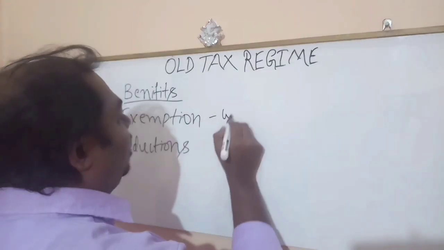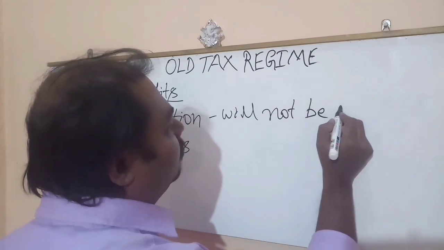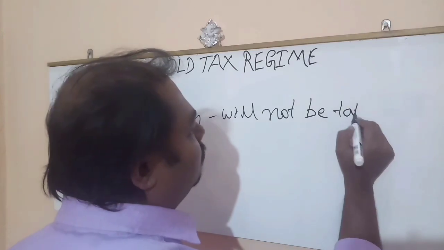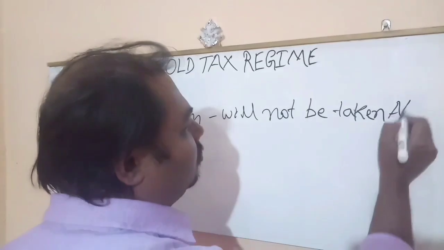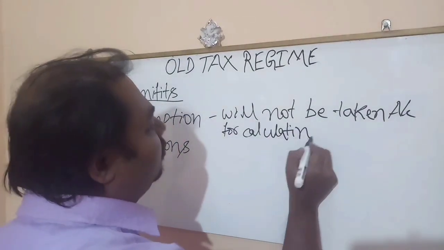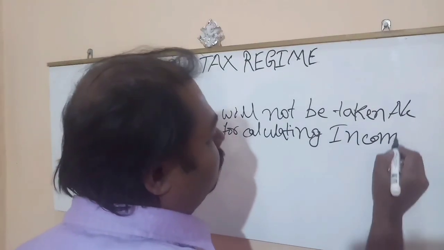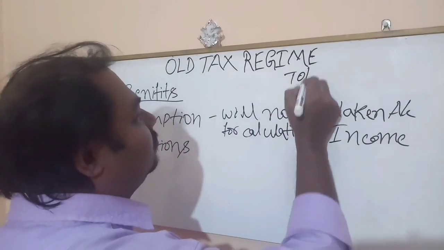Exemptions will not be taken into account for calculating income. It means a few of the items are available as income, but this will not be included in calculating your total income.